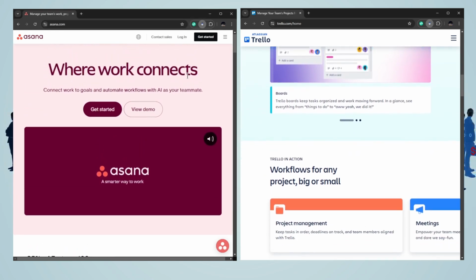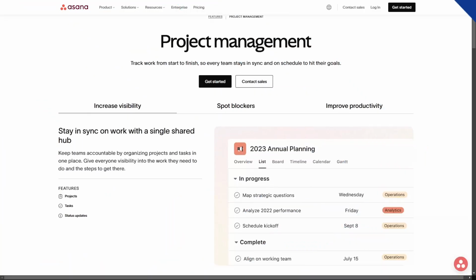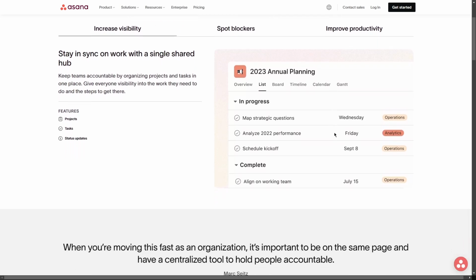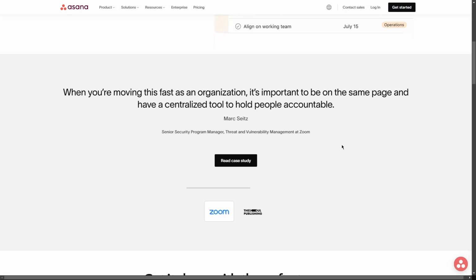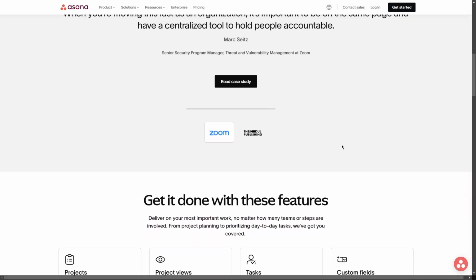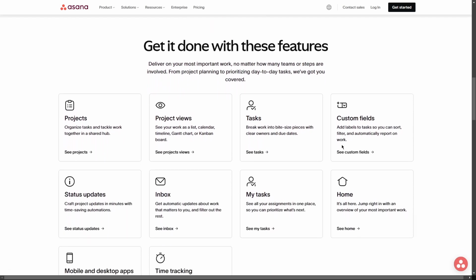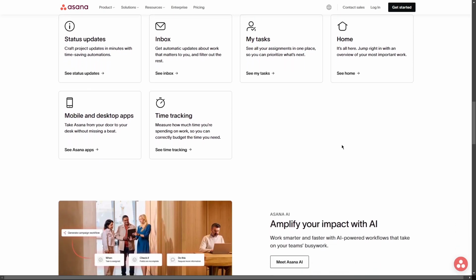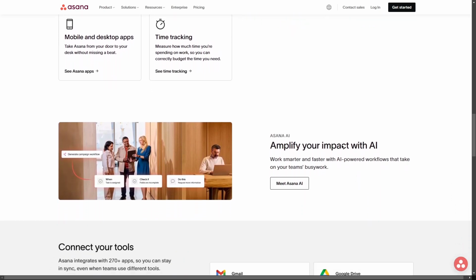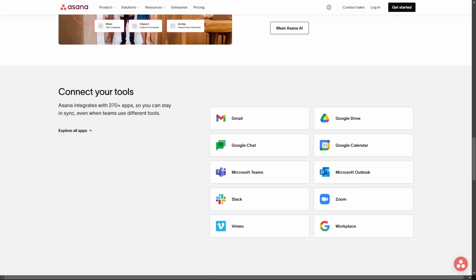Let's start with Asana. Comprehensive project management. Asana provides a robust project management framework that enables teams to track work from inception to completion. Users can visualize tasks through various formats like lists, timelines, and Kanban boards, ensuring everyone stays aligned and on schedule. This organized approach promotes transparency and accountability, allowing teams to prioritize effectively and manage complex projects with ease.